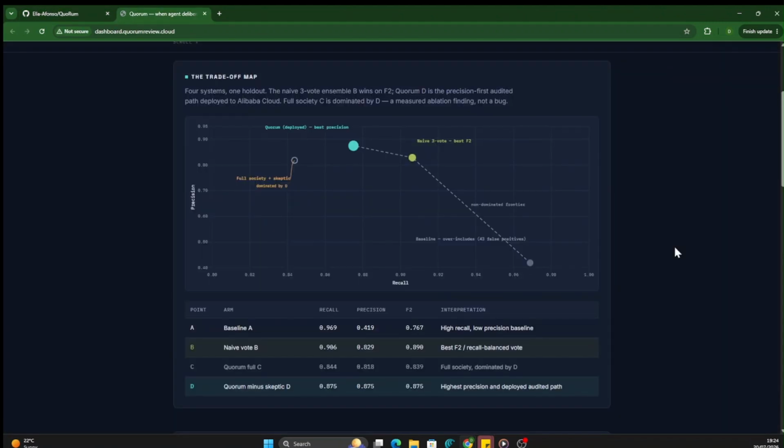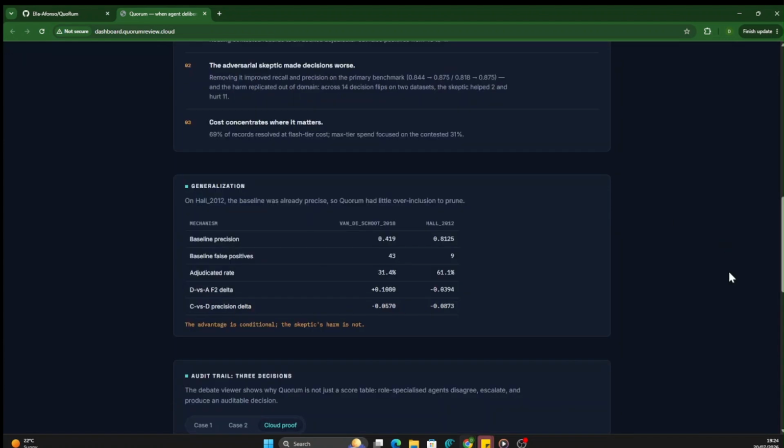We evaluated 4 systems with pre-registered rules and bootstrap confidence intervals. The deployed configuration doubled precision. Then we ran a second unrelated domain, software fault prediction, under the same frozen rules. No tuning, no adjustment, and the advantage didn't transfer. We can tell you exactly why. The second baseline was already precise, 9 false positives instead of 43, so there was nothing for deliberation to prune. That's not a failure, that's a boundary measured.